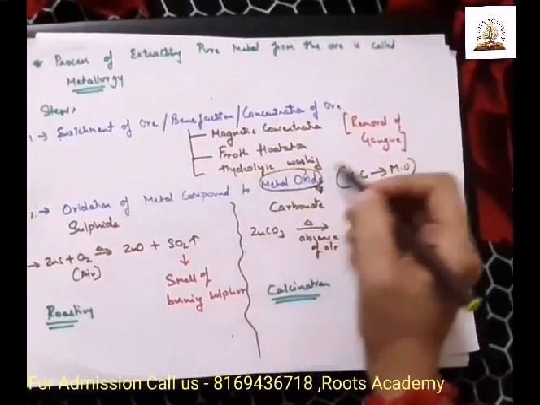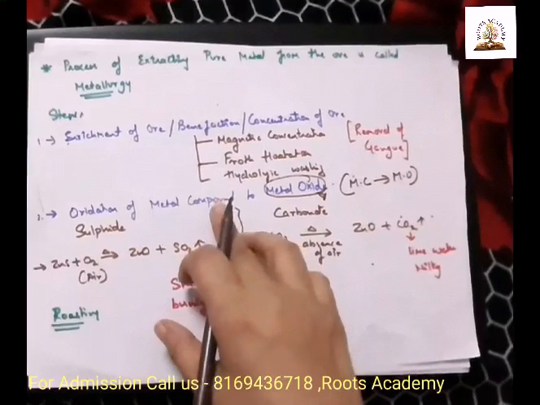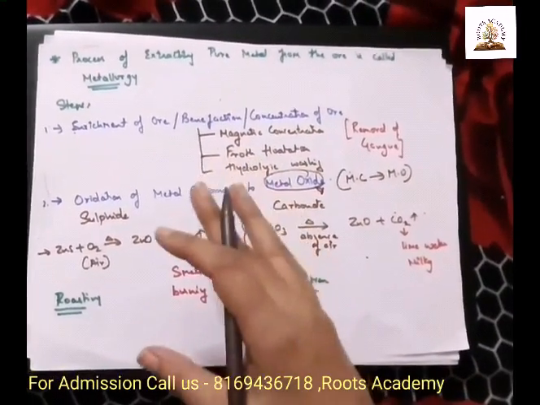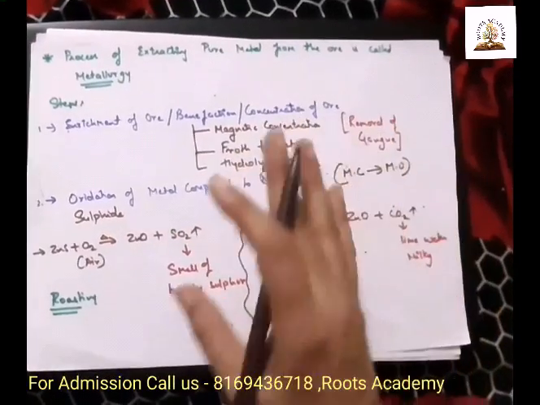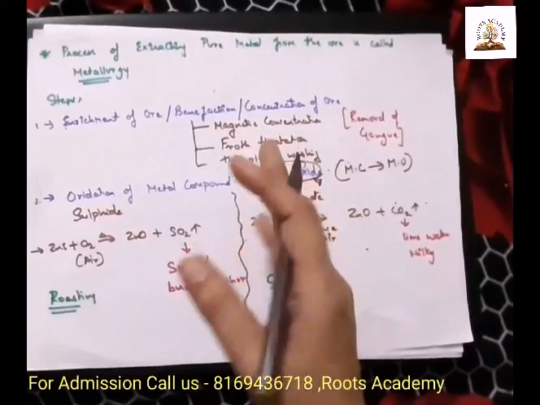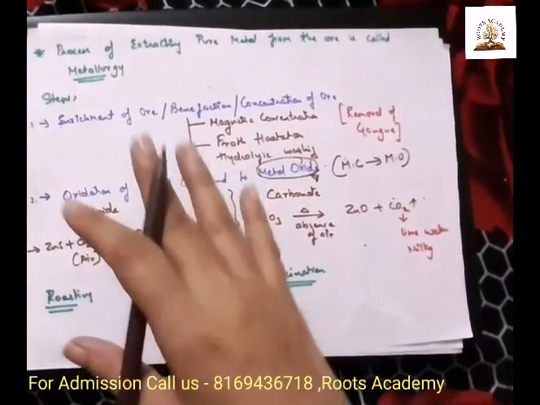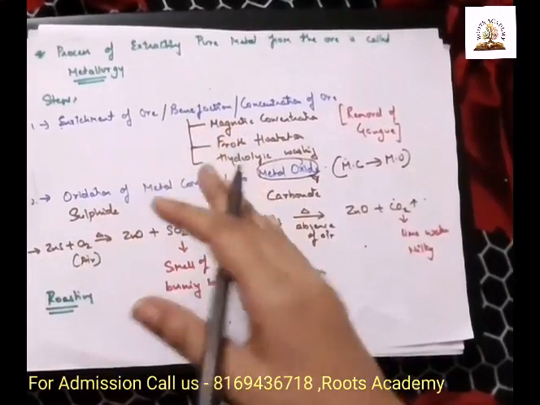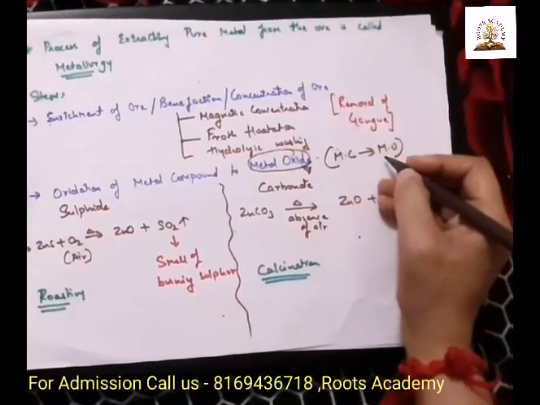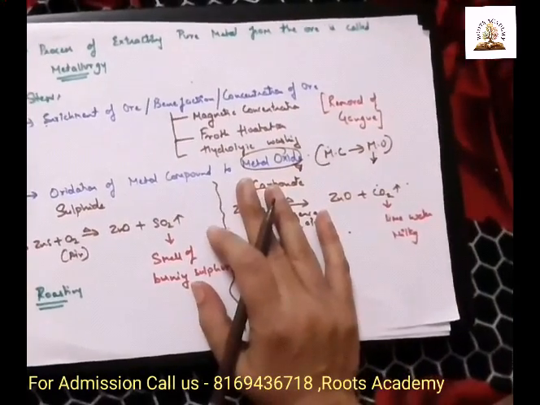Right now, we are not focusing on this. The second step is oxidation of metal compound to metal oxides. Generally, we get a metal in metallic oxide form. But if we are not getting it in metal oxide form, we get it in some other form like sulfides or carbonates. Then we will convert those compounds into a metallic oxide. Why? Because it is very easy to extract a metal from metallic oxide.